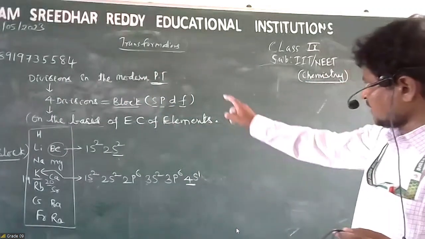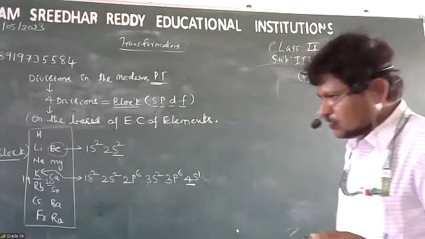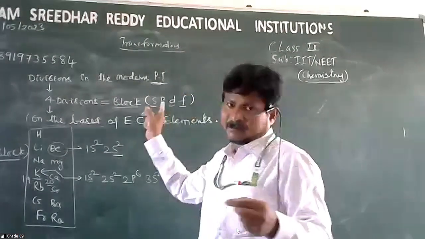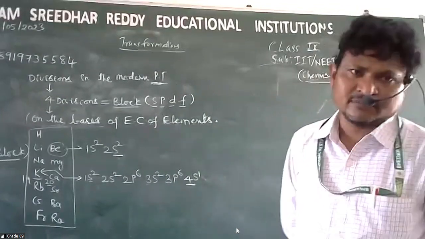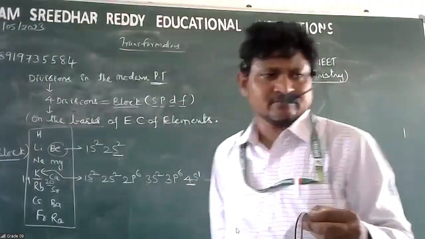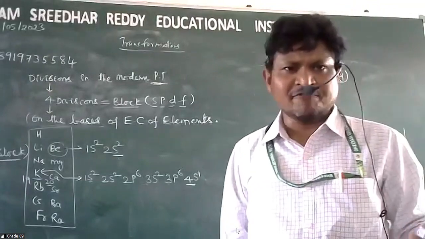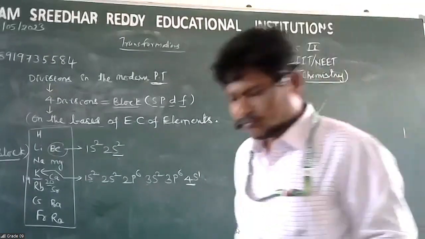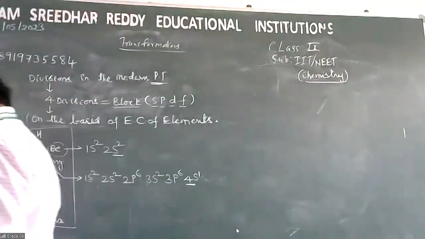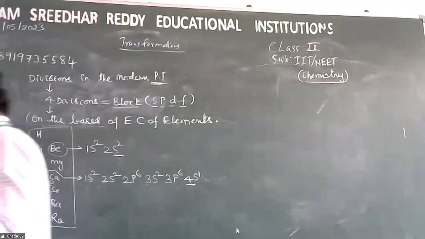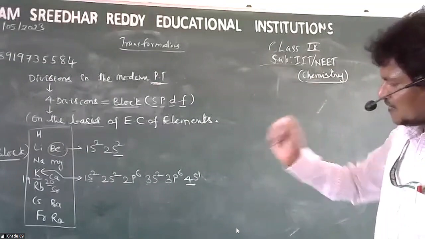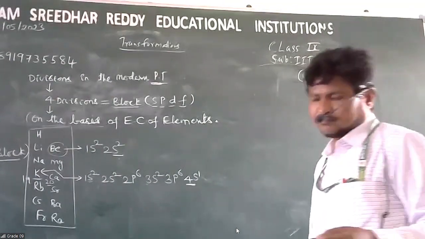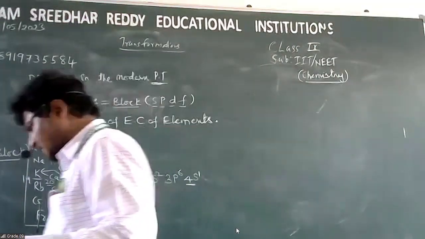Write in brackets once again: SPDF. Whether you write small or capital letters, no issue. There is no condition to write small or big, but traditionally we follow small letters. Now write, all of you. Subheading: Differentiating electron.